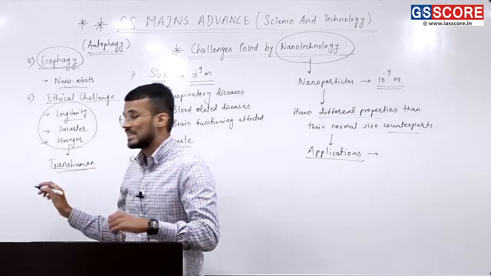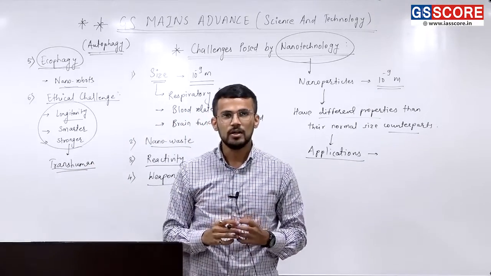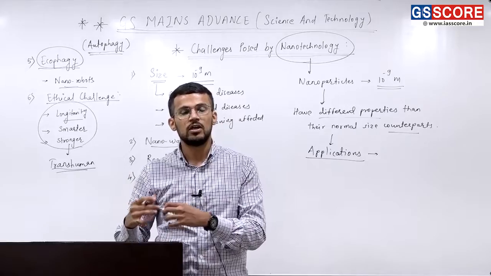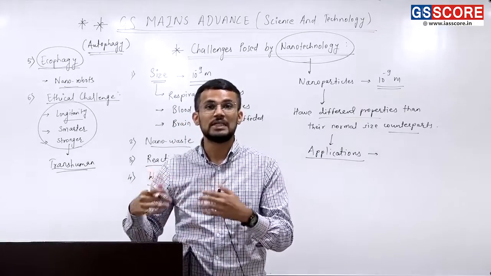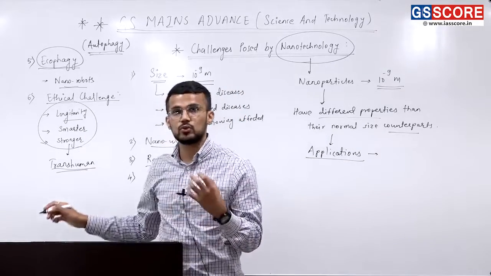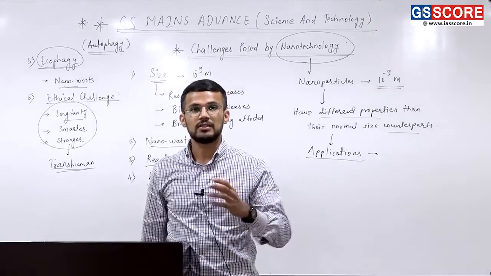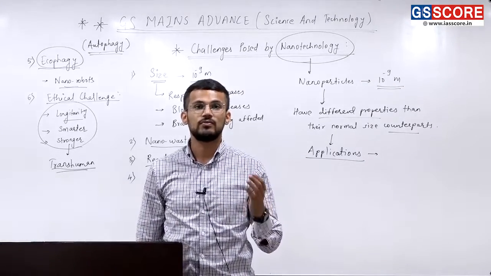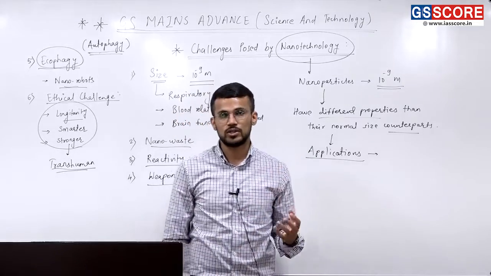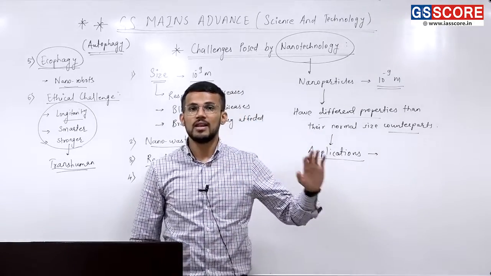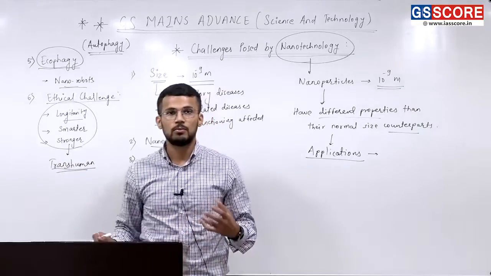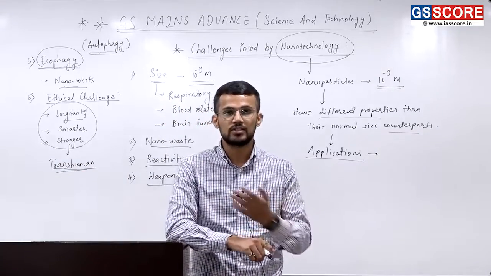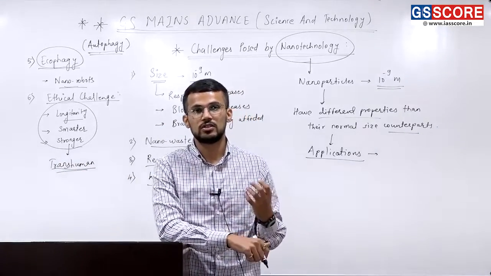Now, this poses an ethical question. Why? Because there will be a certain section which would have better abilities as they have used nanotechnology. But there may be other sections of society which might not have received the benefit of nanotechnology, and hence they may lag behind in the race from these transhumans.